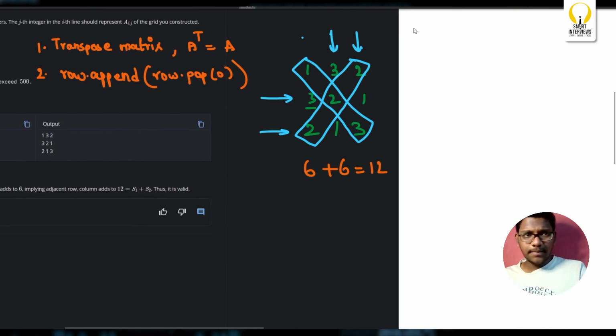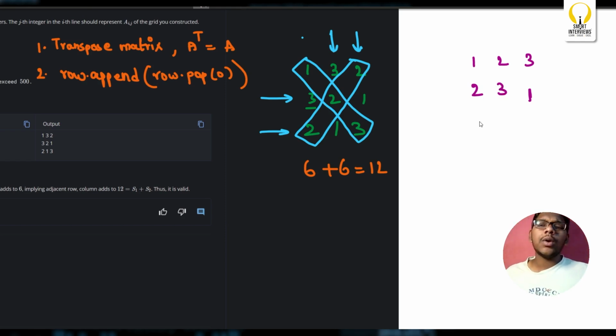Okay, I'll consider 1, 2, 3, and what I'm going to do now is remove this and attach it at the end, and simply write the remaining, which are 2, 3. Next, I'm going to write 3, 1, remove it and add it at the end, which is this. And now this is a transpose matrix. Transpose of it is also the same.